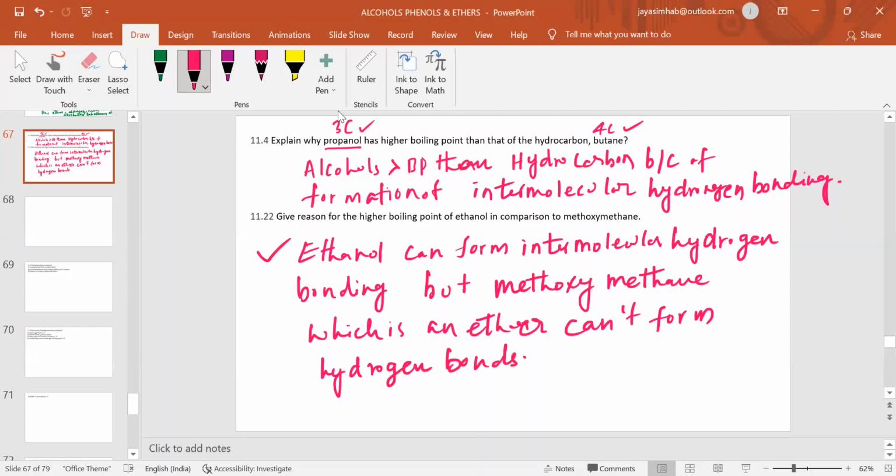This is the another explanation for why ethanol is having more boiling point when compared to methoxymethane. Because ethers cannot form intermolecular hydrogen bonds. That is the reason.